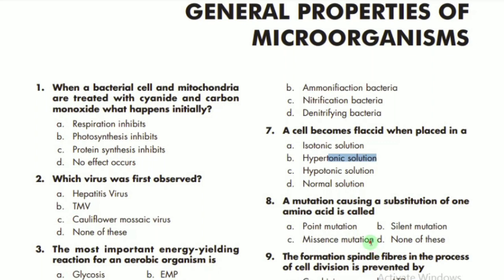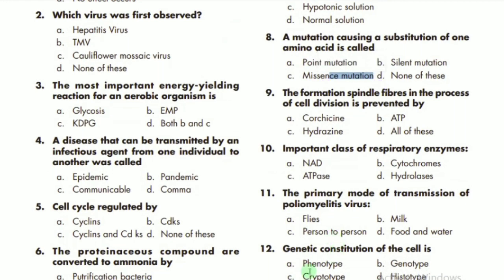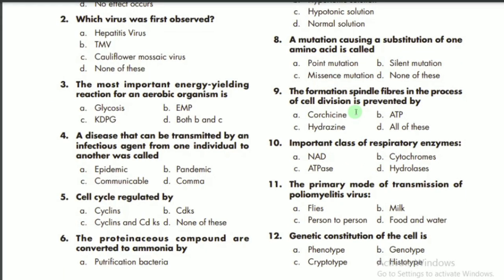C is the correct option. MCQ number 9 says the formation of the spindle fiber in the process of cell division is prevented by what? It is mostly prevented by hydrazine. C is the correct option.